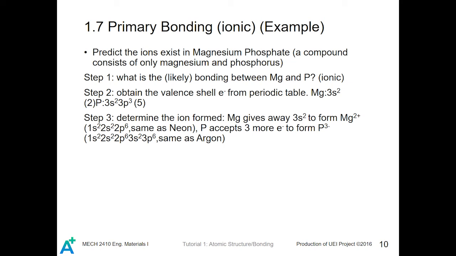Mg will give away 3s2 to form Mg2+, and the Mg2+ will have an electron configuration of 1s2, 2s2, and 2p6, which is the same as neon. P, phosphorus, will accept 3 more electrons to form P3-, which has a configuration of 1s2, 2s2, 2p6, 3s2, and 3p6, which is the same as argon's electron configuration. That's how we predict the ions that exist in such compounds.